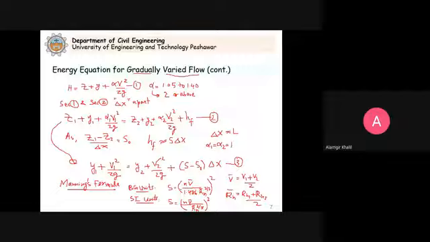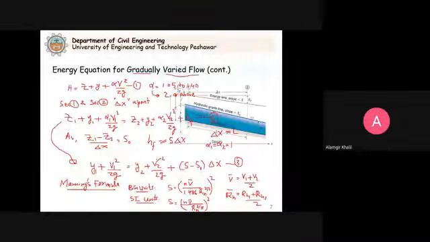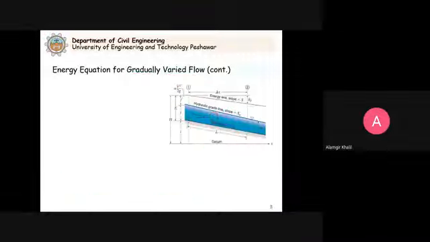Clear? Now in this case, with this value of S, with S naught and Manning's n known, and with the depth and velocity at both ends of the reach known, we can compute this delta X. So how can we compute delta X?